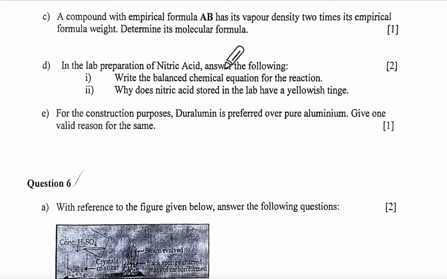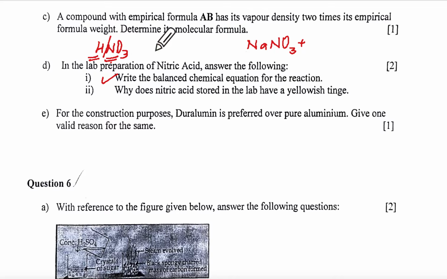Lab preparation of nitric acid. Write balanced chemical equation. Nitric acid means HNO3. If any one of you says, ma'am, we have forgotten the equation, put a slash between this and this. Even during the exam, supposing you say, oh my goodness, I forgot, I had learnt it by heart, just put like this, and for NO3, you will take NaNO3 or KNO3.